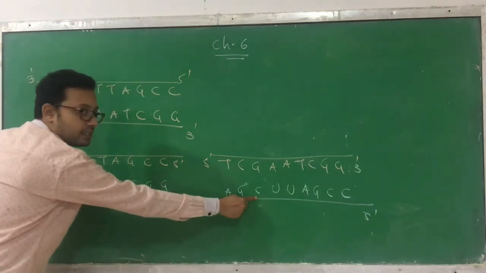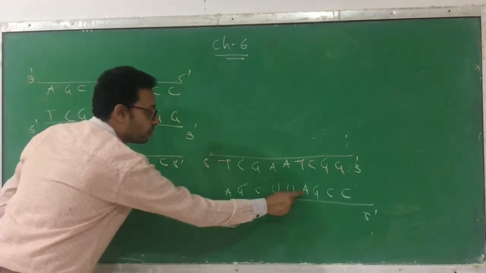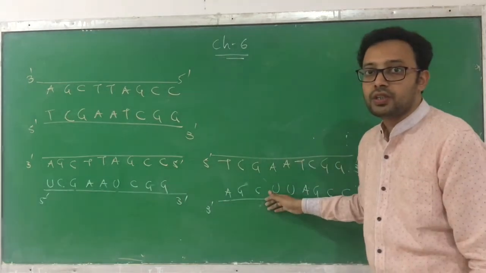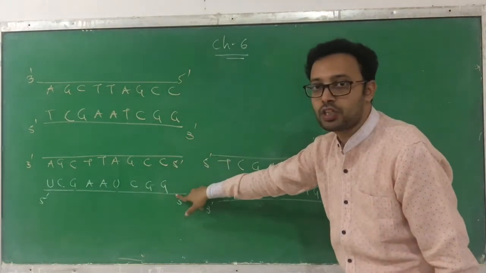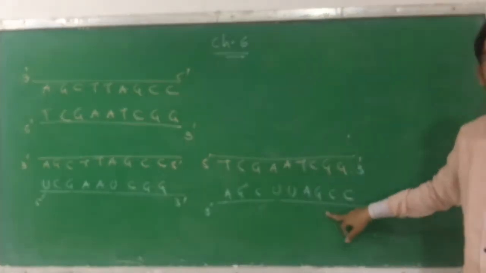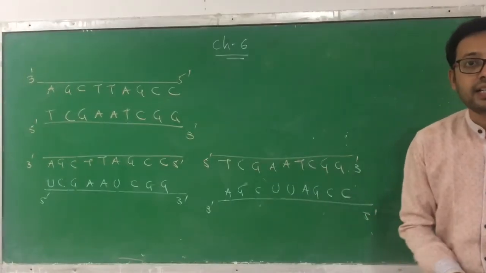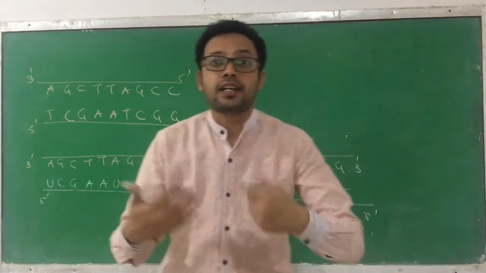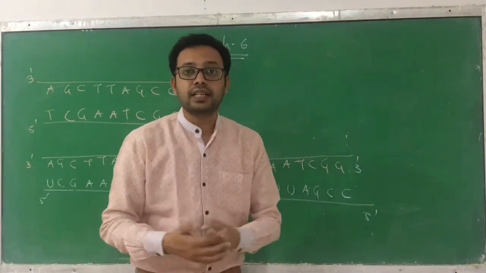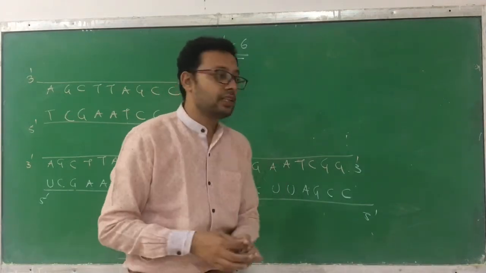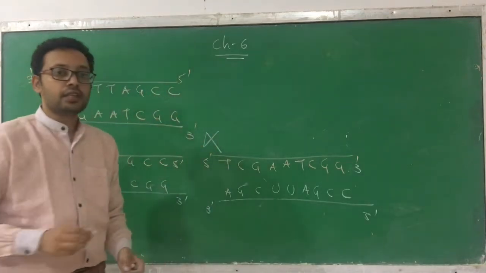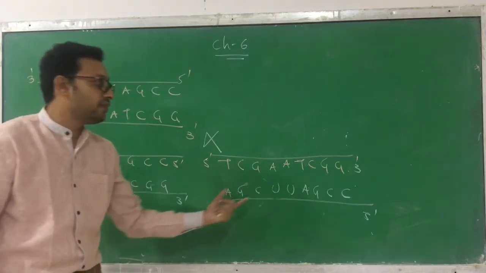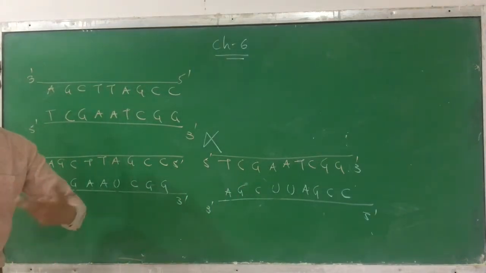Now see, are these RNAs the same? See, UCG, AGC, no, AAU, UUA, CGC. That means different RNAs are going to be produced. If one chain is copied, then this RNA is produced. If the other chain is copied, then this RNA is produced. That indicates that the RNAs produced are not the same. They are not identical. They are complementary but not identical. So it is not possible, because if two different RNAs are going to be produced, compare them, their meanings are different.